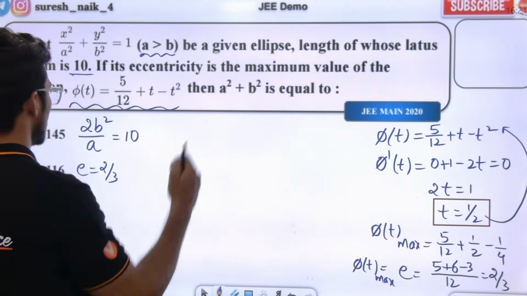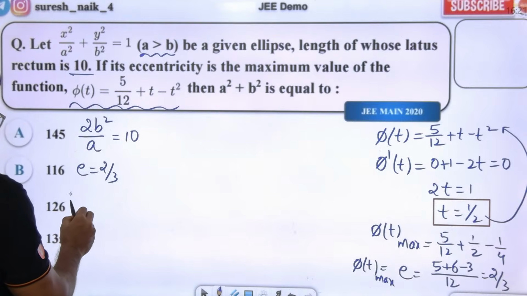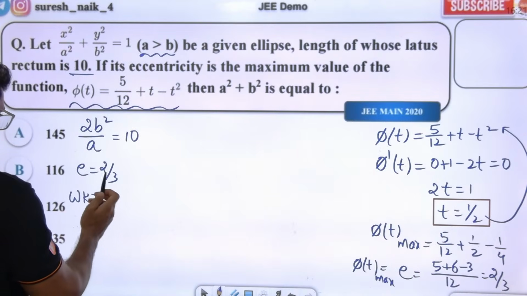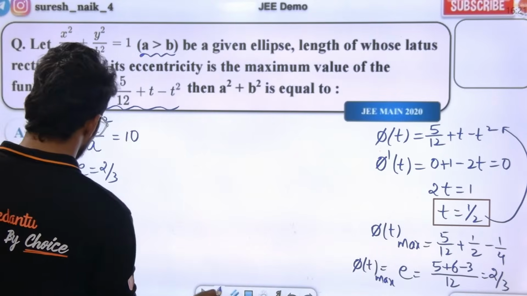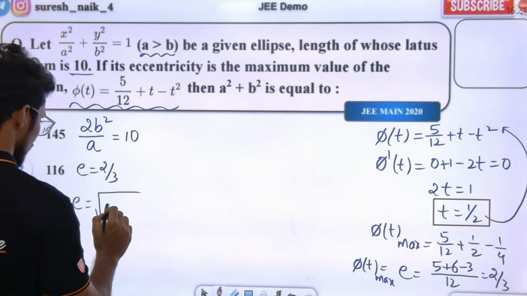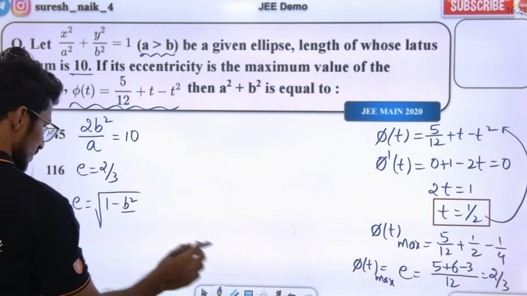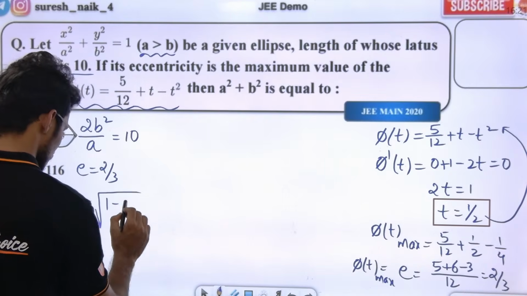Then a square plus b square is asked. So I know this is a horizontal ellipse. So we also know the relation between a, b and e. We know that eccentricity is square root of 1 minus b square by a square. Eccentricity for a horizontal ellipse is this.